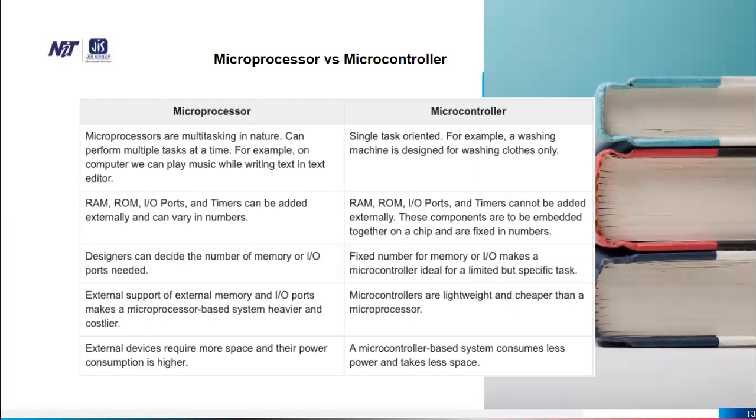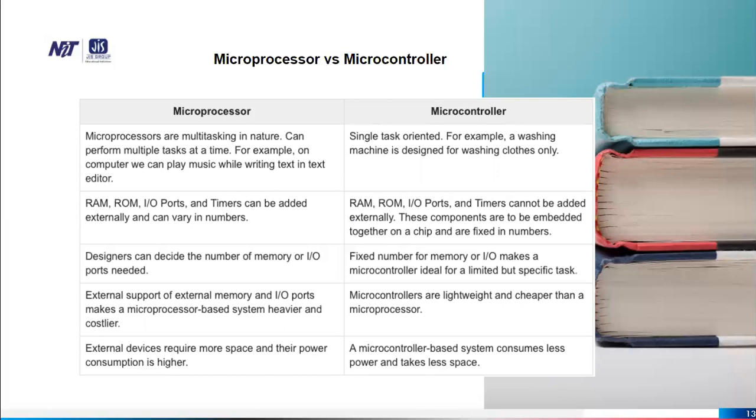On the left hand side, it is microprocessor, and on the right hand side, it is microcontroller. A microprocessor is multitasking, it can perform multiple tasks at a time, like a computer can play music while writing text in the editor.